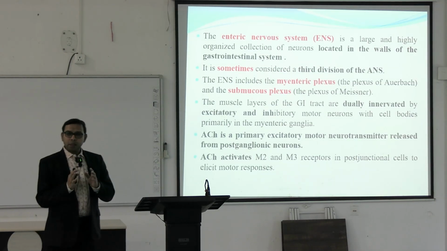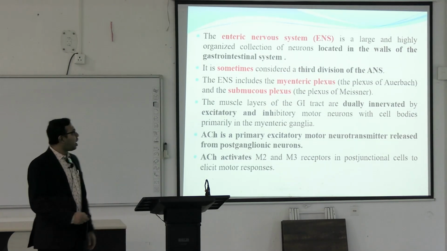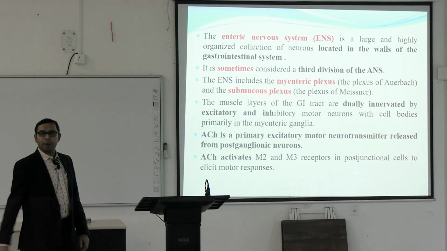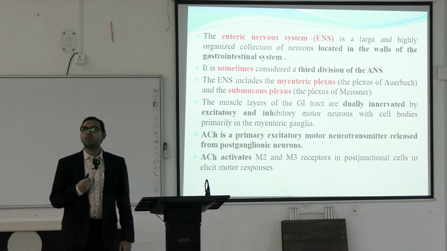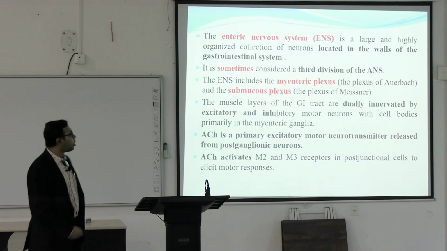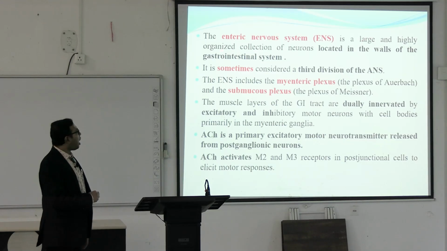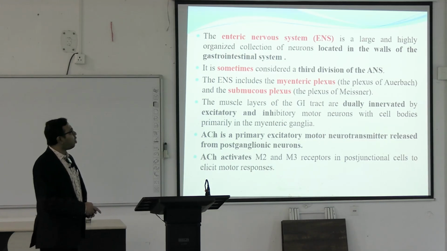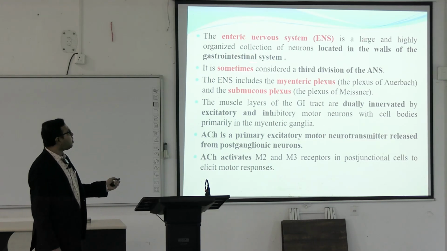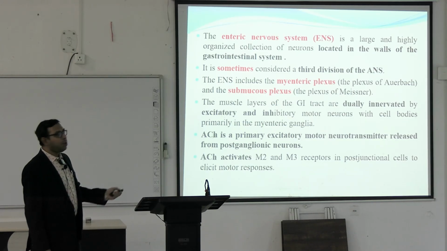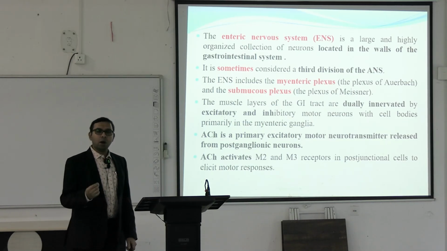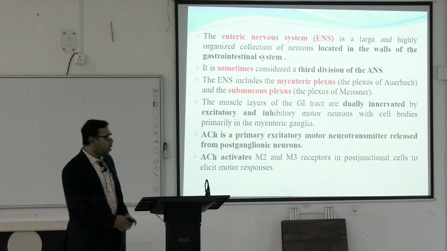And apart from the sympathetic and parasympathetic systems, there is another system known as the enteric nervous system that is present within our gastrointestinal tract. It is a large and highly organized collection of neurons located in the walls of the gastrointestinal system. It is sometimes considered a 3rd division of the ANS because it is also autonomous in some way.